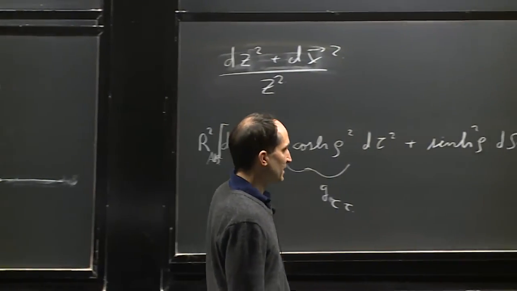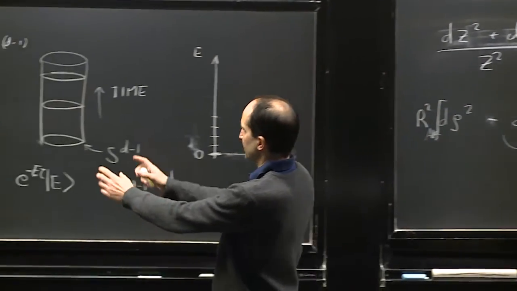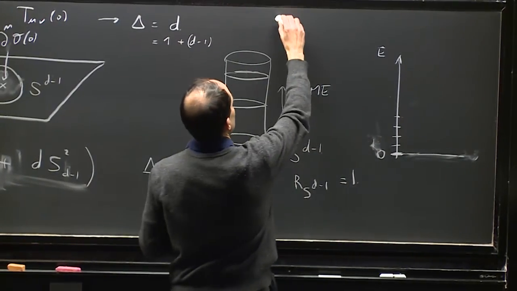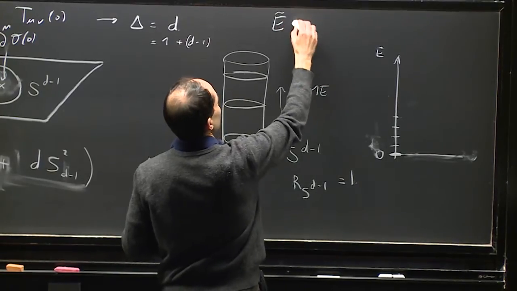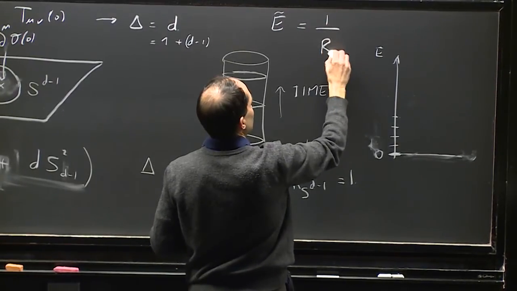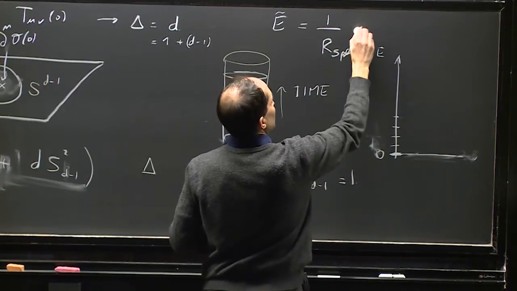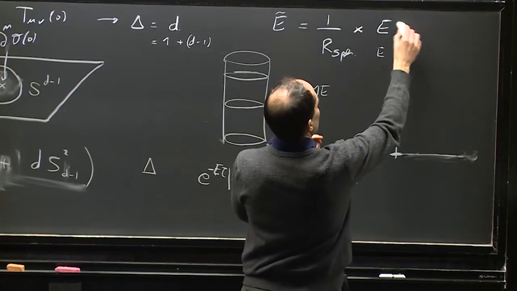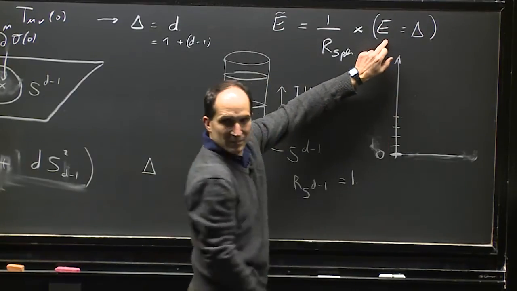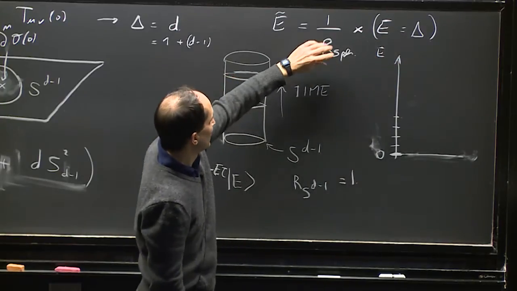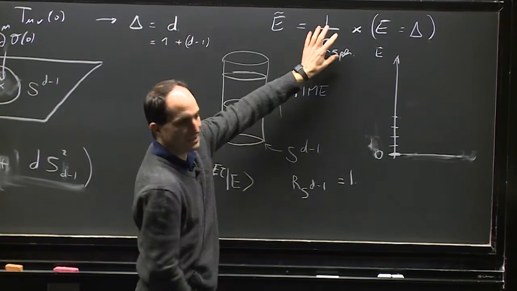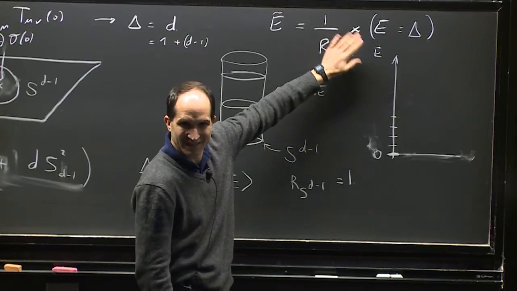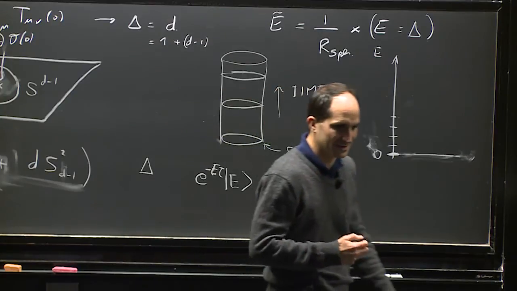Another way of saying the same thing is that when we think about the energies on the sphere, the sphere has some radius, and so the real energies on the sphere are 1 over the radius of the sphere times those energies I was talking about over there, which are equal to the dimensions. So these are pure numbers, and if you put it on spheres of different sizes, they get rescaled by the size of the sphere. But this is a trivial factor, so we normally set it to 1, and we don't worry about it. But that's what gives it the right dimensions.